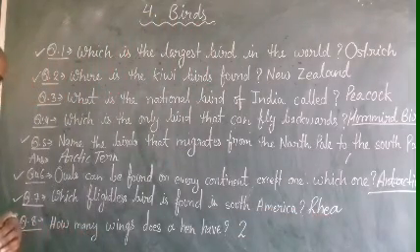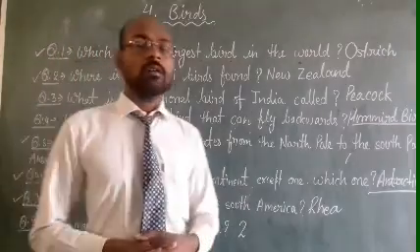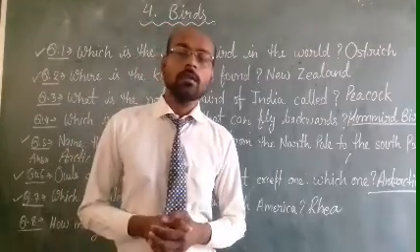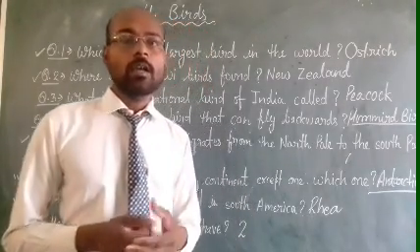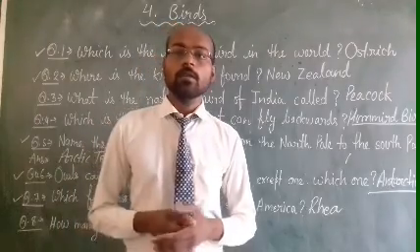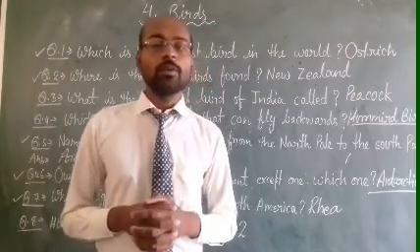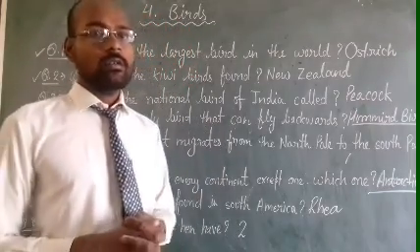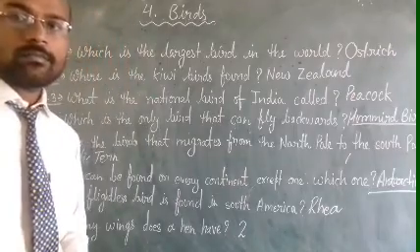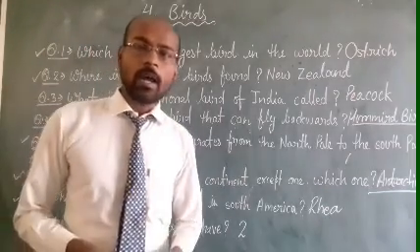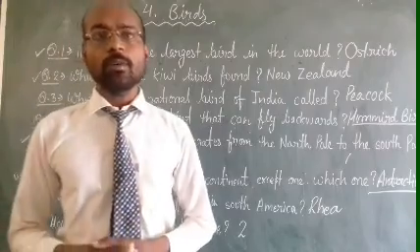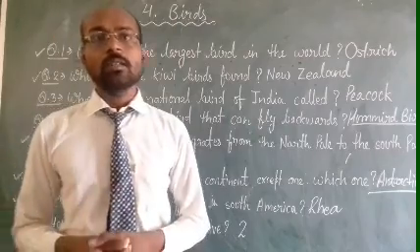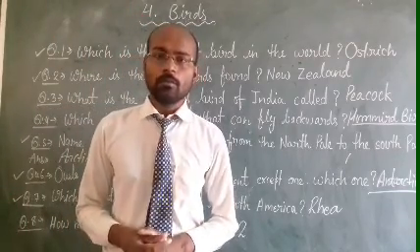Next is question number 8. How many wings does a hen have? Clear? Dear students, a hen has 2 wings. As you all know, a hen has 2 wings. Clear everyone? Okay. Now come to question number 9. What is the heaviest bird of prey in the world? Dear students, Andean condor is the heaviest bird of prey in the world.